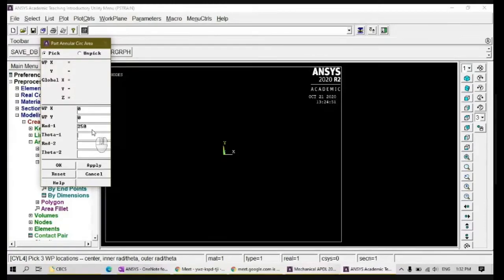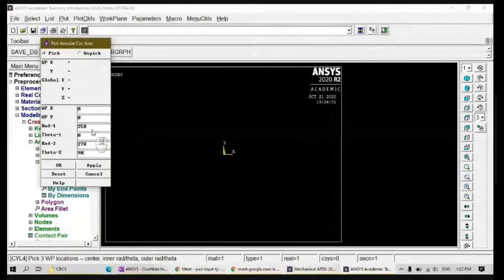Theta 1, I'm going to start from 0. It is at 0 degree, right? Next, radius 2 is 270. Theta 2, from 0 degree, I am going to go to 90 degree. So this is 90. When I put 180, you will get a semicircle. When I put 90, you will get a quarter circle. Right? That is the purpose.